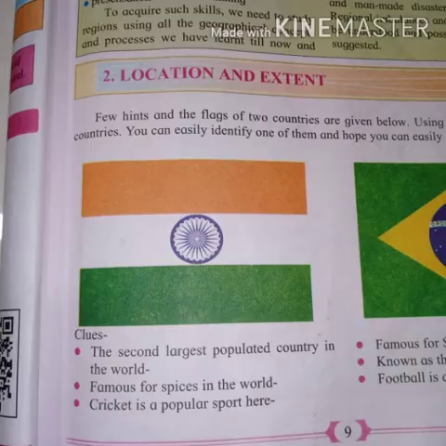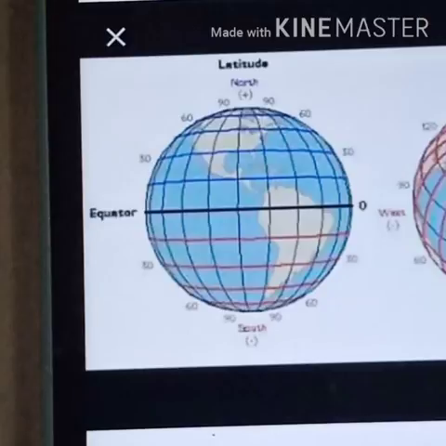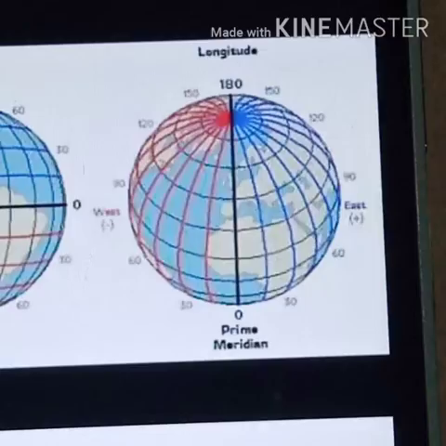In this chapter, we will study the location of Brazil and the location of India in the world. You learned earlier about longitude and latitude, right? These are imaginary lines. Through these lines, we know the location of a place on the globe. On the globe, the upper portion is the North Pole and the lower portion is called the South Pole. The middle line in the globe is the equator. It is 0 degrees. The measurement from North Pole to South Pole is divided into degrees, minutes and seconds. It shows the exact location of the place.